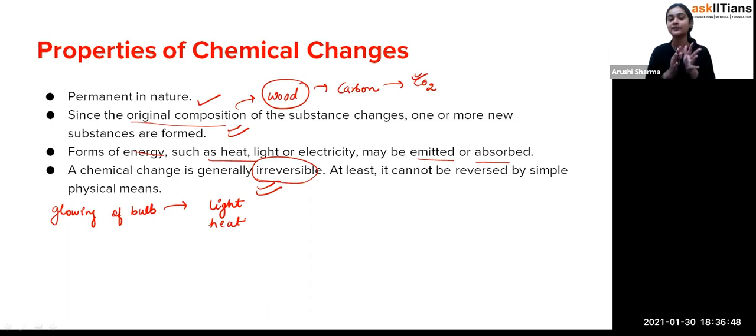I hope after listening to all of this, you have a better understanding. Just read all of these topics very carefully, because we have completed all of the topics which we have to cover in today's session. Please read this chapter again and again, and be particular about the type of changes.